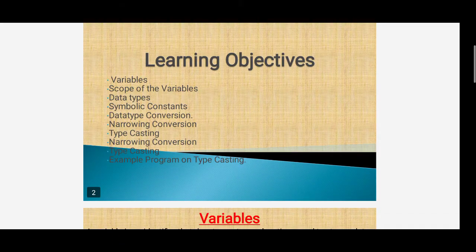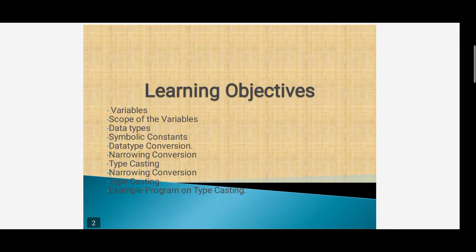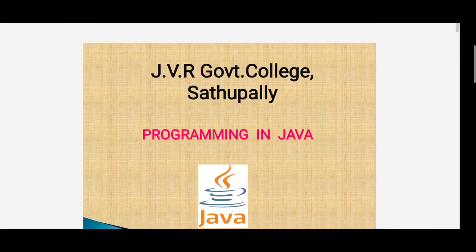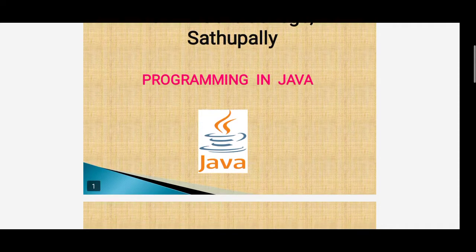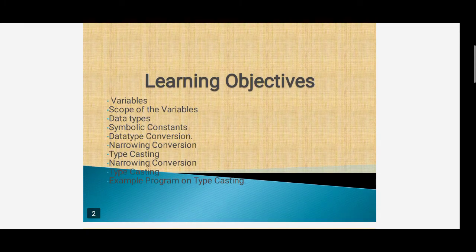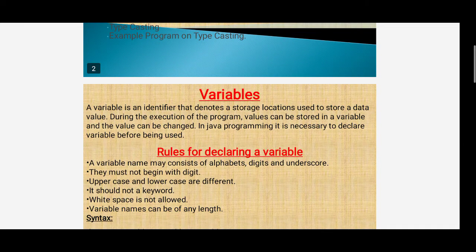Learning objectives: variables. The learning objectives are the scope of variables, data types, symbolic constants, data type conversions, narrowing conversion, and typecasting. First, we are looking at variables.